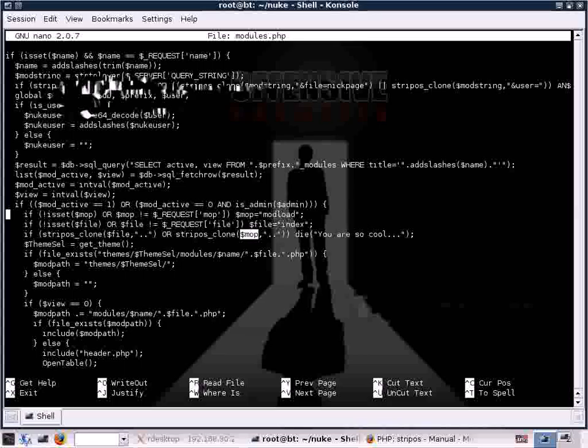So let's try to understand the root of the problem. Remember that stripos returns the position of the first occurrence of a case-insensitive string. So where exactly is the bug here? Let's break this down into a smaller piece of code and play around with the stripos function.